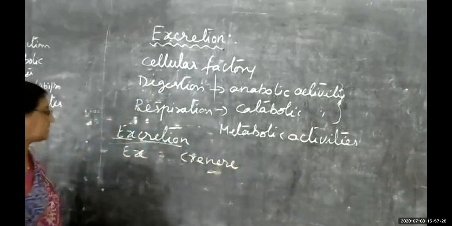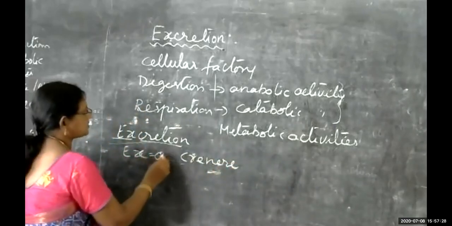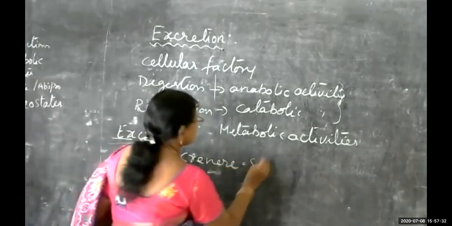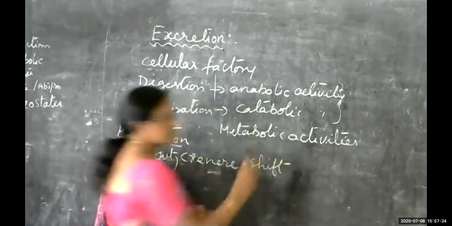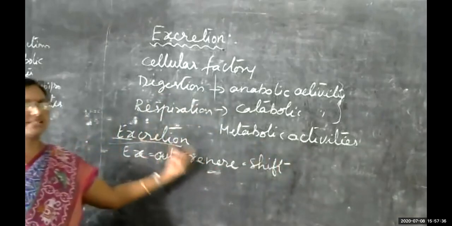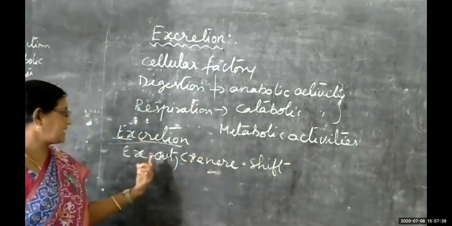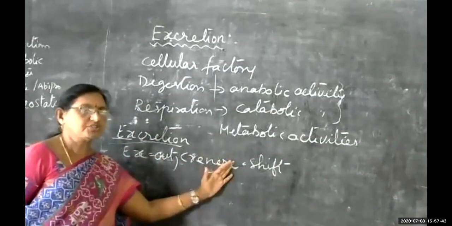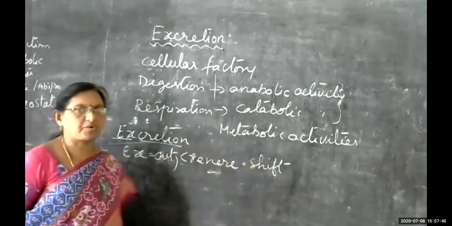X and creamier. So X means out. What is the meaning of X? Out. And creamier means shift. So the excretion word is derived from a Latin word. That is, X means out, creamier means shift. So we are shifting out the unwanted materials from our body.